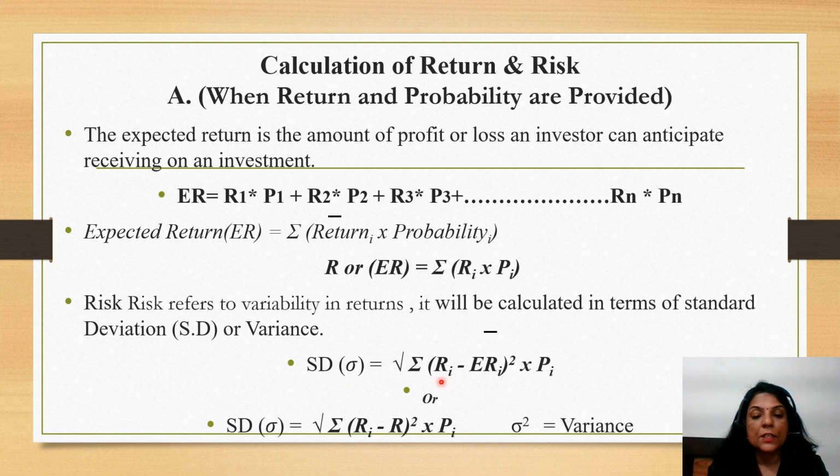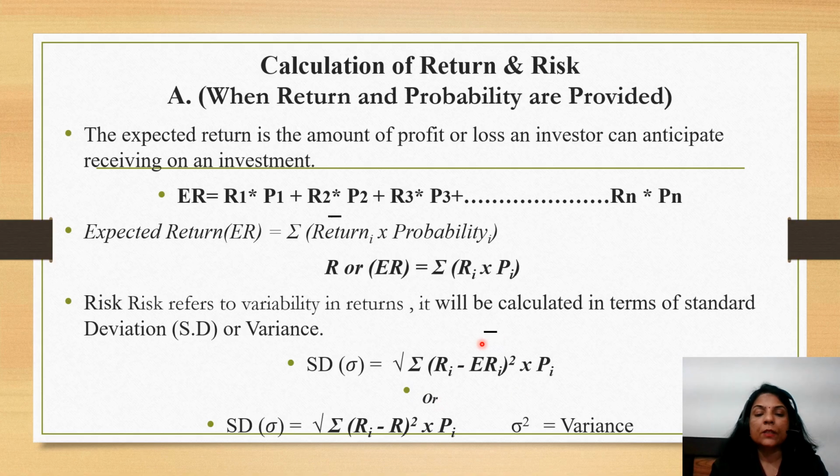So the standard deviation formula is root of summation of (R minus ER) square multiplied by P. Sometimes it will be standard deviation root of R minus expected return, or sometimes it is the mean or average return. That's why somewhere, if you look into the formula, you will get this formula as well.